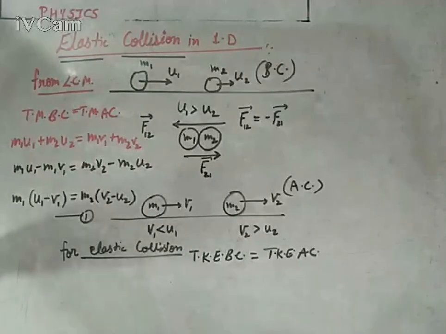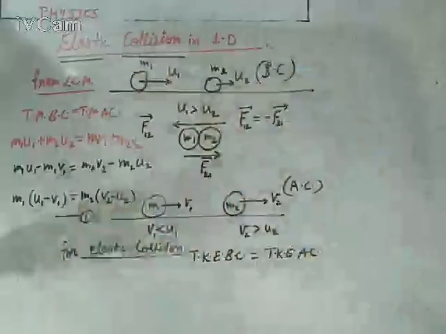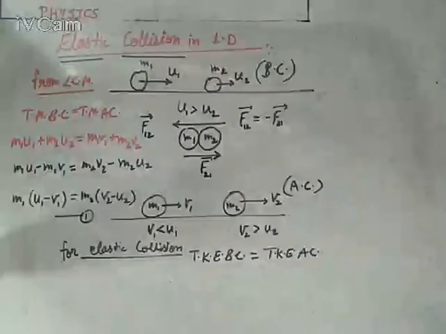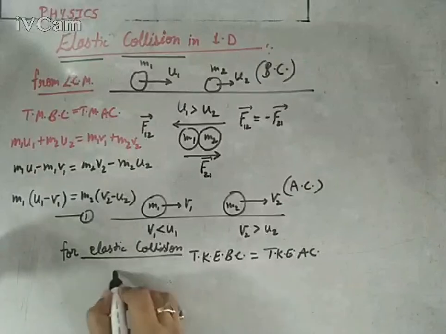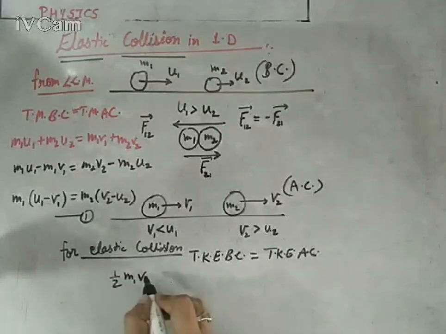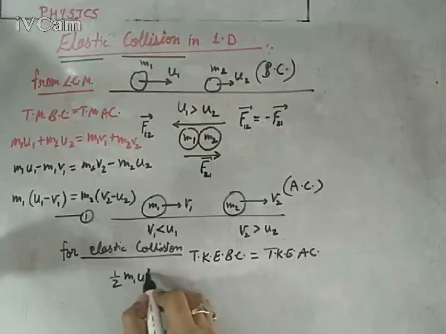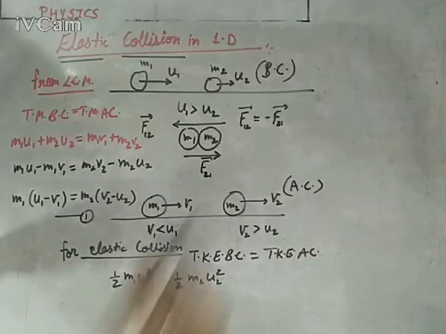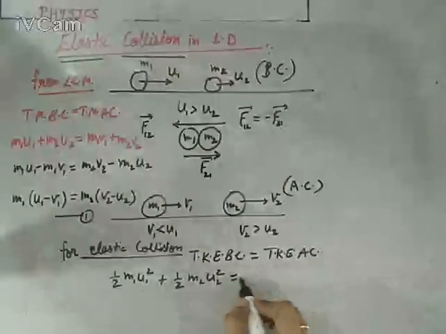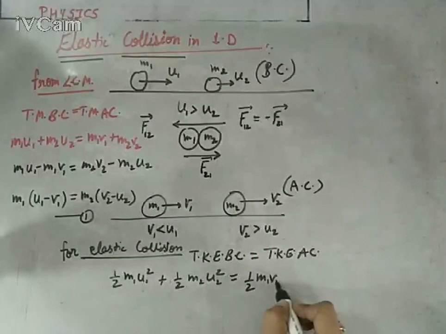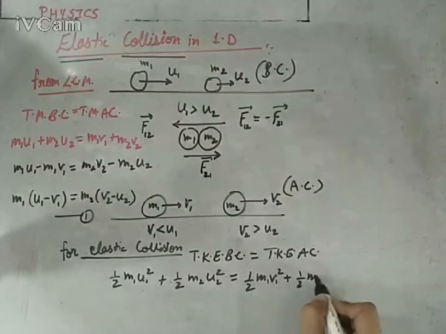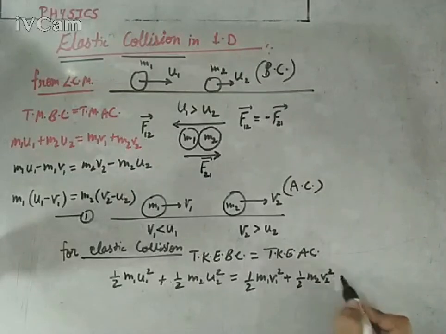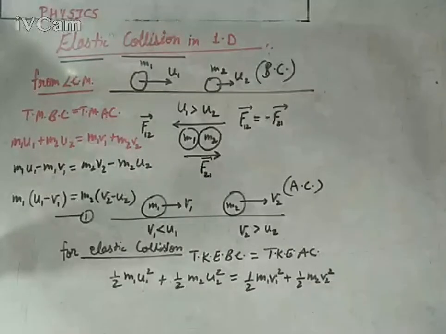So total kinetic energy before collision of the whole system. The kinetic energy formula is half m v square. So before collision, half m1 u1 square plus half m2 u2 square, and after collision half m1 v1 square plus half m2 v2 square, and the half can be cancelled out by taking it common.